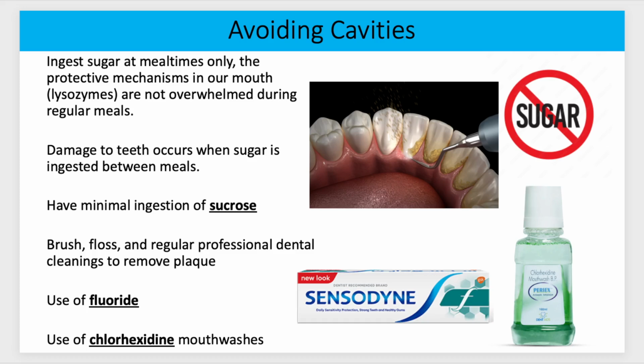So how can you avoid cavities? Well, we talked about breakfast time. You should brush your teeth first thing when you wake up with fluoridated toothpaste. That's going to get the bacteria off your teeth. It's going to get that pellicle off so they can't attach. And you're actually going to have about 2 hours where that bacteria is not going to be in your mouth at a high population density.